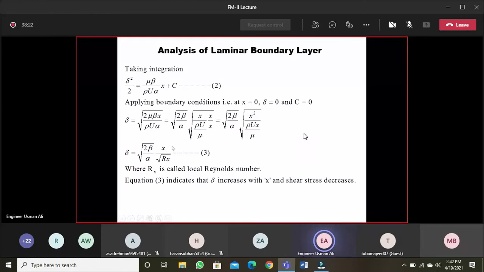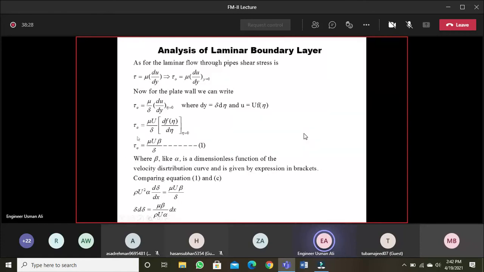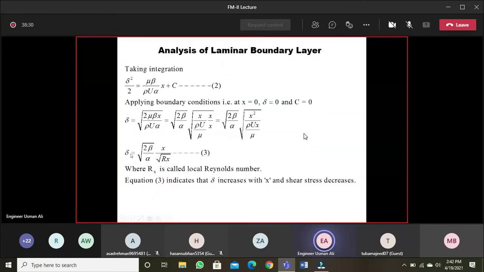So with the increase in x, it is clear that the thickness of boundary will increase, and when the thickness of boundary will increase, this shows that the shear stress will decrease. The same thing is mentioned over here. Equation 3 indicates that when we increase the distance x along the boundary, along the plate, the thickness of boundary will increase and shear stress will decrease. Now we have to find the value of P, alpha and beta to finalize this equation.